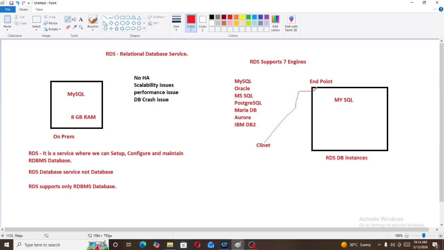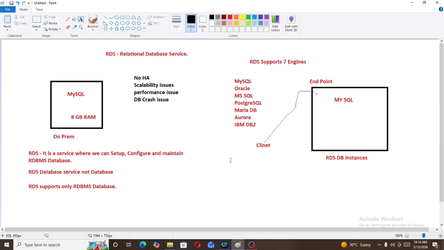If you are using RDS DB instances, what is our step? In RDS DB instances, we will create our database, which is MySQL, in which we will have one endpoint, and we can connect to this endpoint. Now we will migrate our database from on-premises to AWS or RDS.